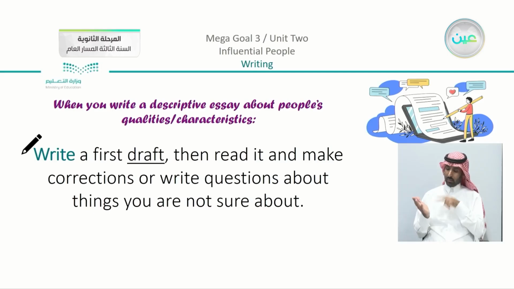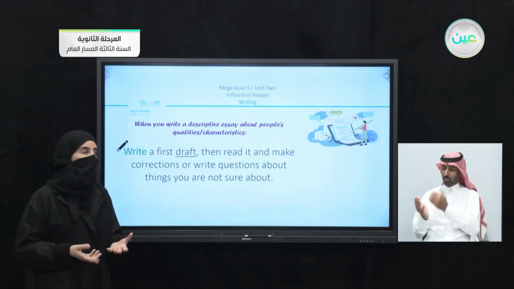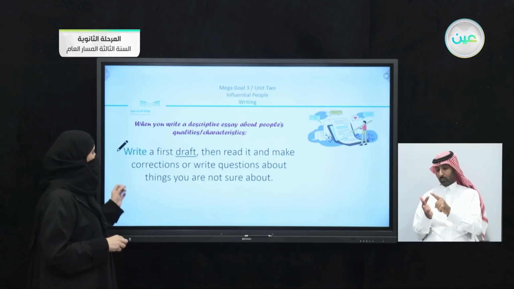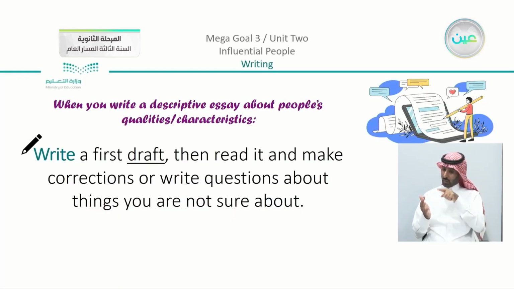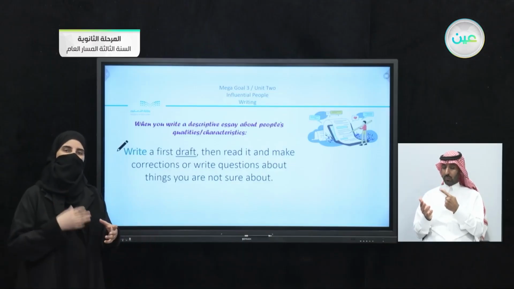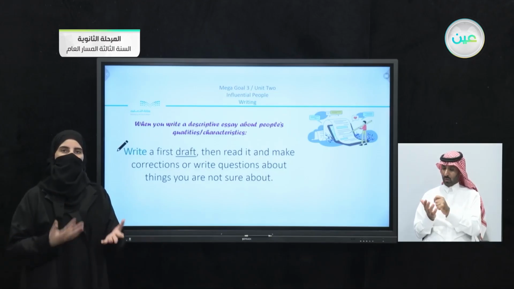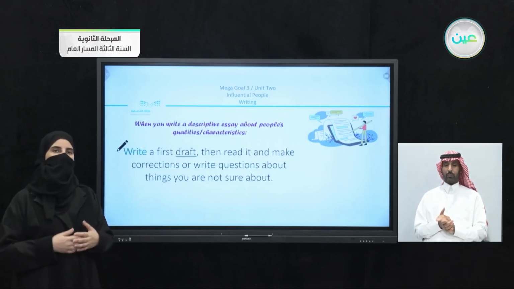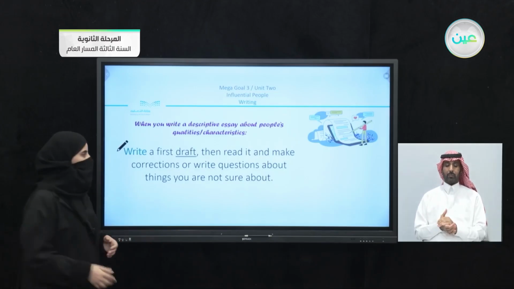So the first thing is to write a draft to collect all the information that you have here. Then read it and make corrections or write questions about things that you are not sure about. So still you are researching, you are making sure that you have everything correct. You are going to write just to apply your ideas, and then you can just go back and correct whatever you need.